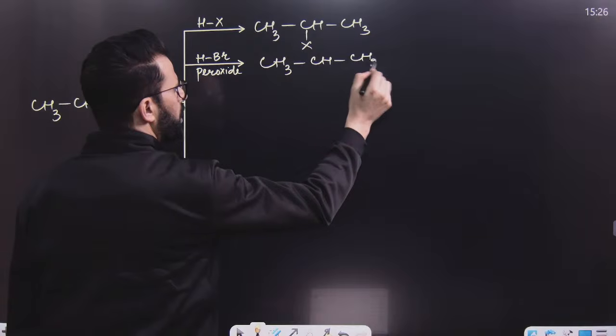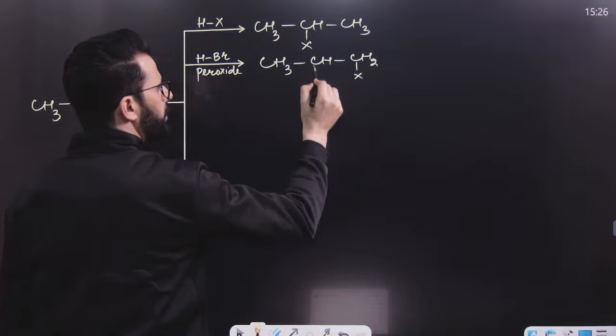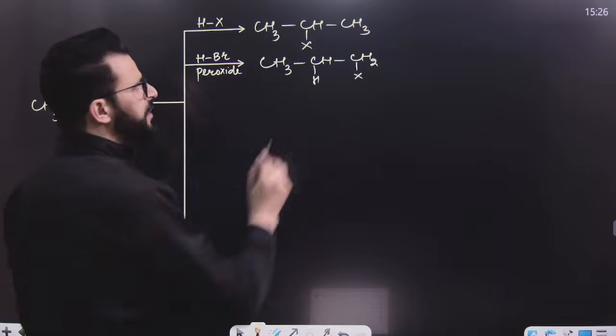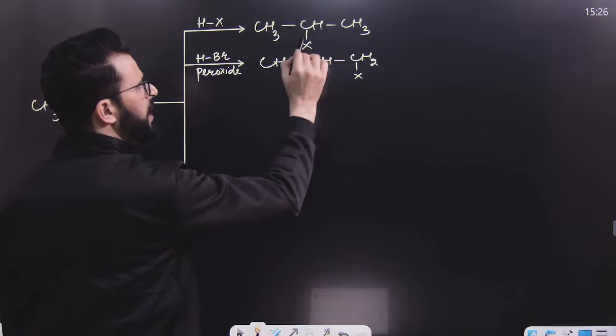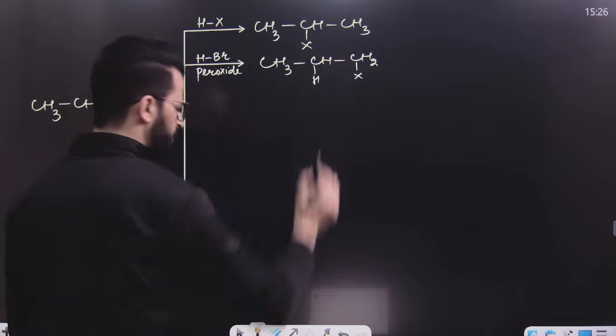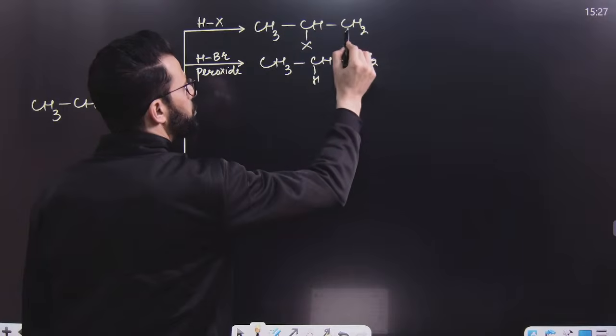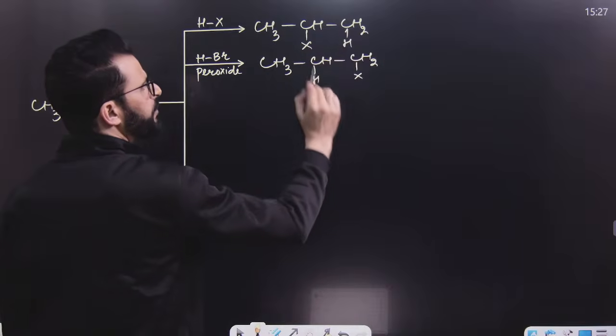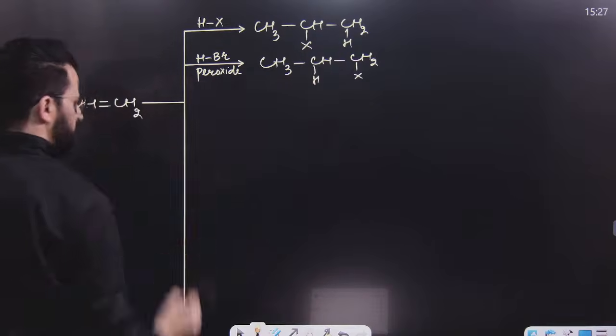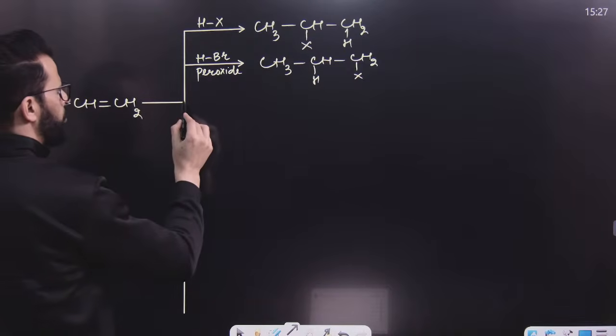That means the opposite to that of Markovnikov will take place. So the product will be like this. That means X to this and H to this, opposite to that of the first product. So if I write this in this fashion, because CH3 is like this, you have to replace H and X, negative and positive part. So this is what we call the anti-Markovnikov's product.